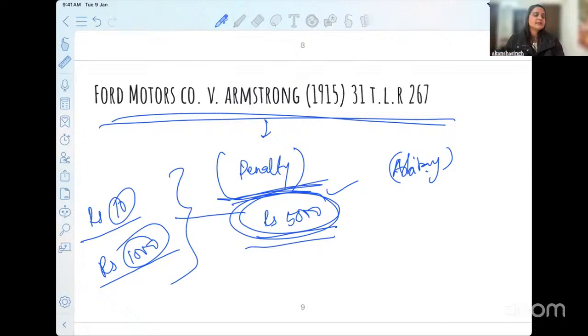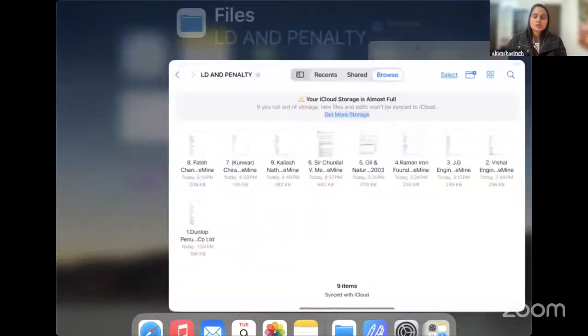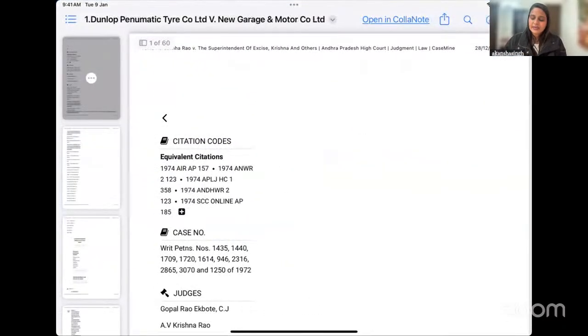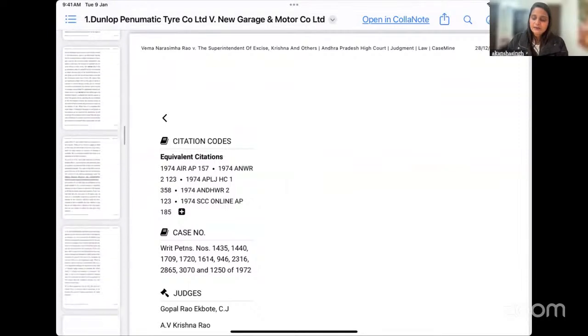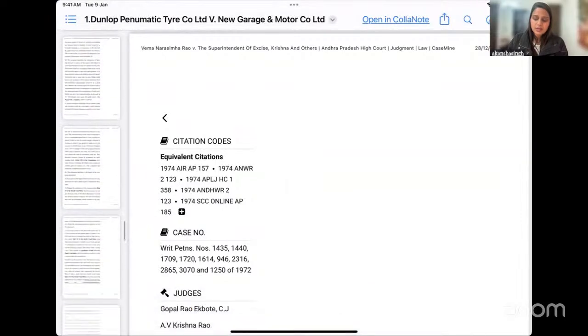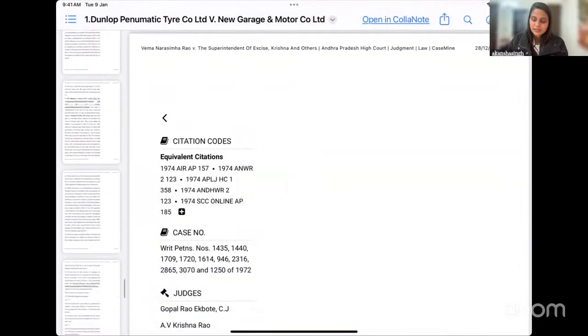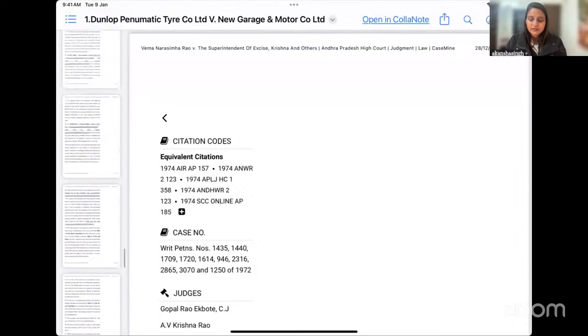So it looks like it is some arbitrary amount that was decided by the party, and therefore it can be categorized as penalty. Okay. I have the copy of these judgments also with me, wherein we can just refer quickly to the highlighted portion. I have opened right now the judgment related to Dunlop Pneumatic Tyres. This is a long judgment if you read, so we only will be referring to the highlighted part.